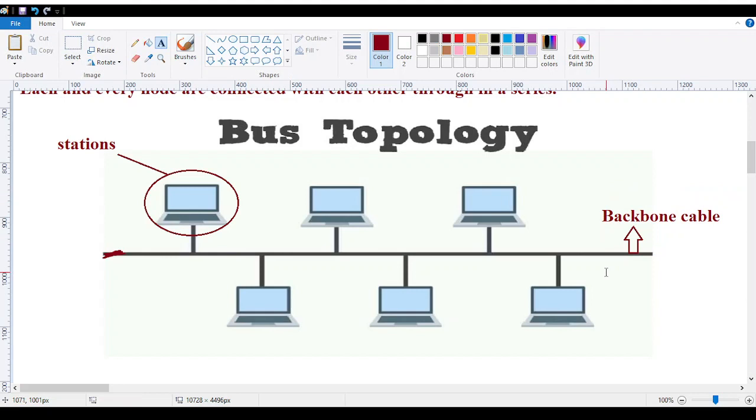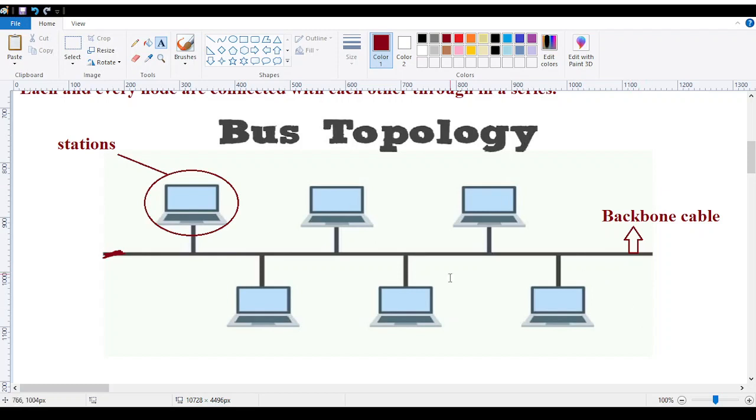Because the whole network connection is fixed over here. The main key point to keep in mind is that this whole bus topology is formed using only one cable. It cannot have two, three, five or eight sets of cable. Only one cable over all the connections, and the connections are in a series: one, two, three, four, five, as the picture shows. This is what the bus topology says.